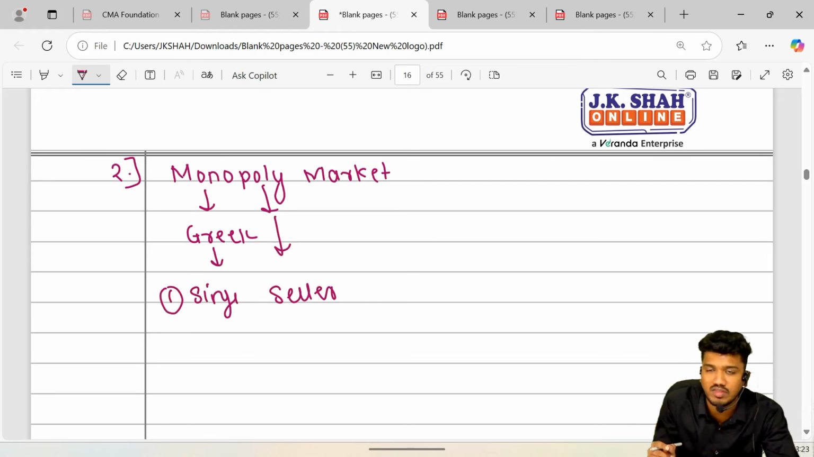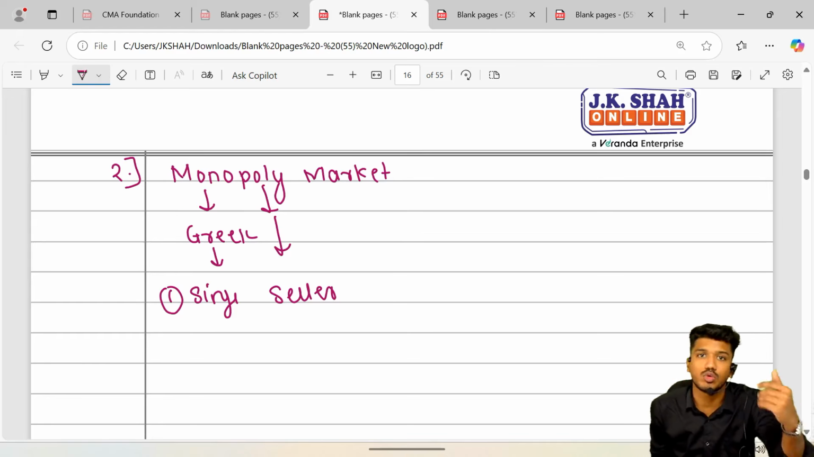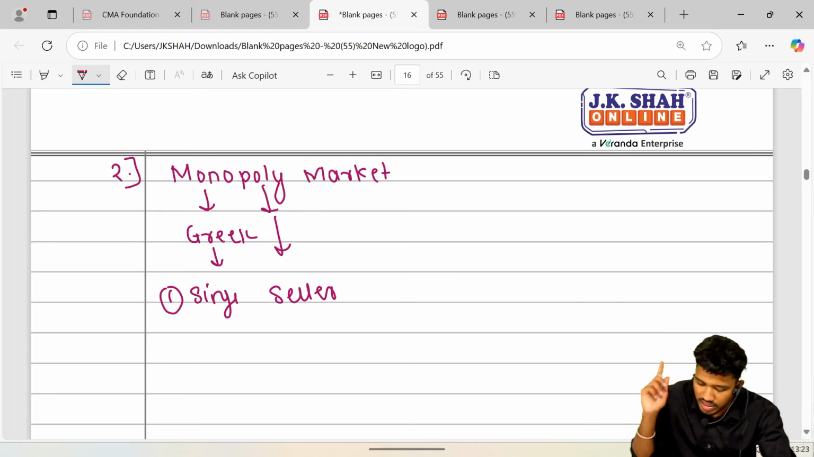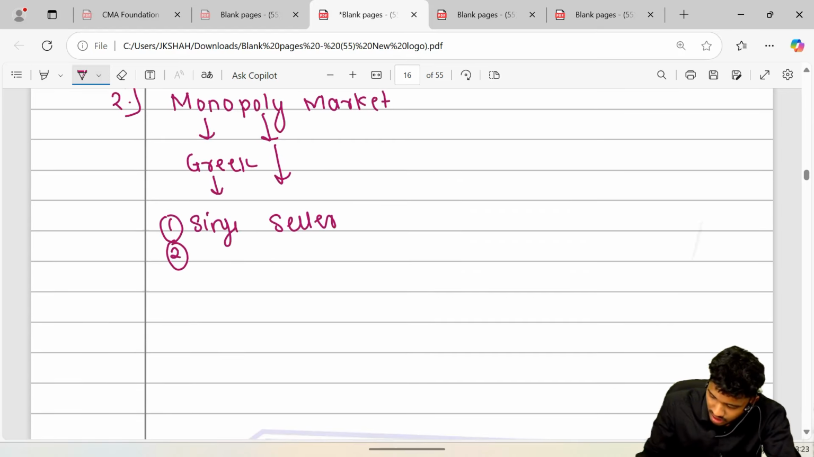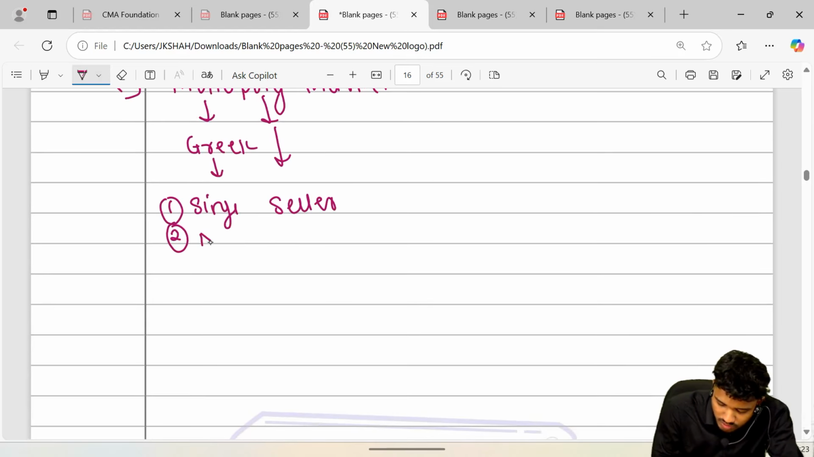He is the only seller who is controlling the total market, total market supply and price. So if there is only one seller in the market, there is no close substitute. Yes, there will be no close substitute for his product because he is the only person who is producing the commodity and selling it to the market. Single seller.